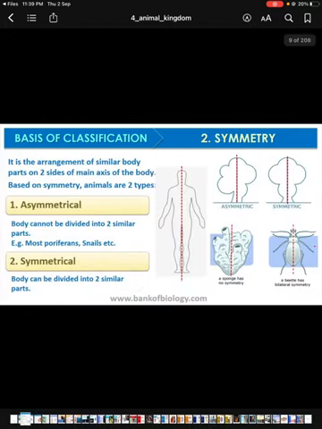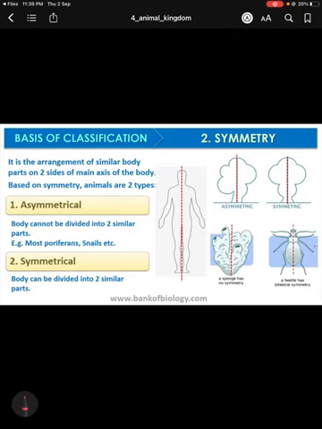Now next is symmetry. First thing, what is symmetry? Symmetry is the arrangement of similar body parts on two sides of the main axis of the body. In this diagram, the red dotted line is the main axis of the body, and we get similar body parts from this side and this side. In both sides we get similar body parts. This type of arrangement is called symmetry.